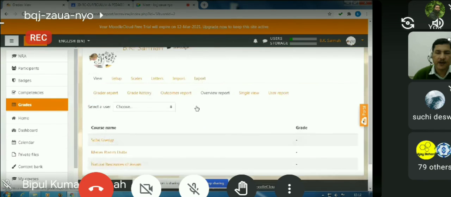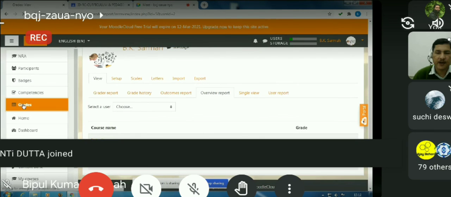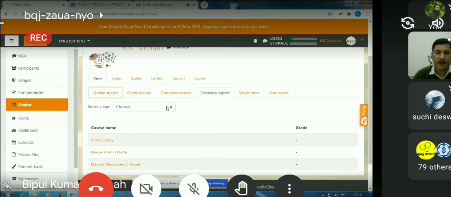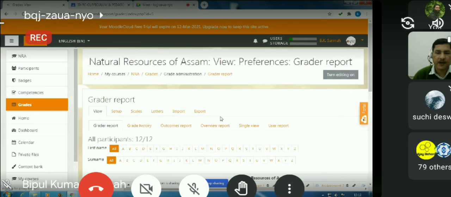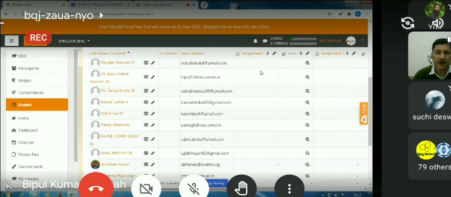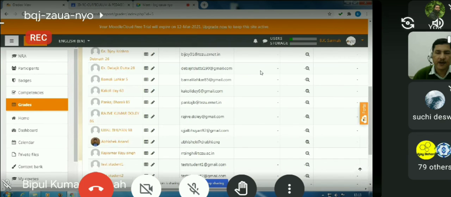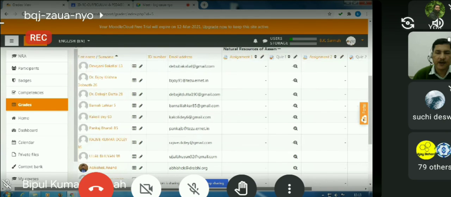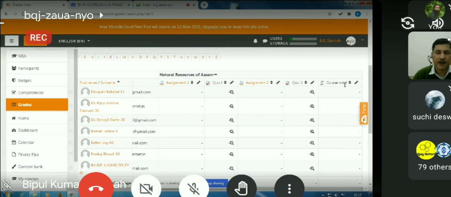Okay, now see, I can view grades. In the grader report, you will see that the participants are appearing here. If you have attempted or submitted the quiz, and if this has been assessed, then the marks will be reflected here automatically, and we can see the course total here. And we have the option that, suppose I don't want to add, say, quiz 1.